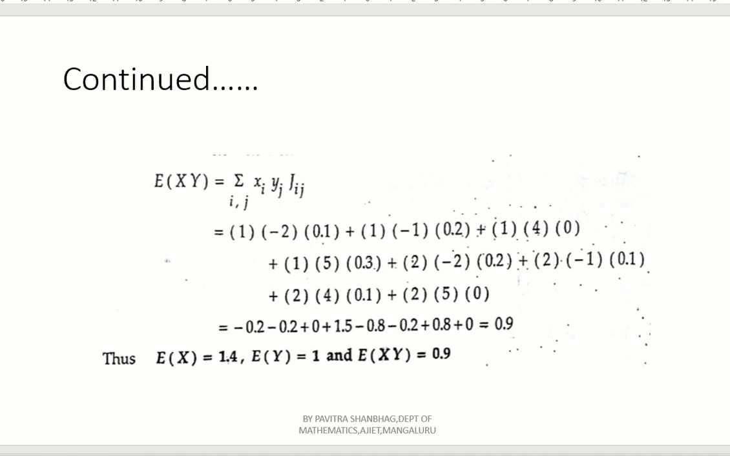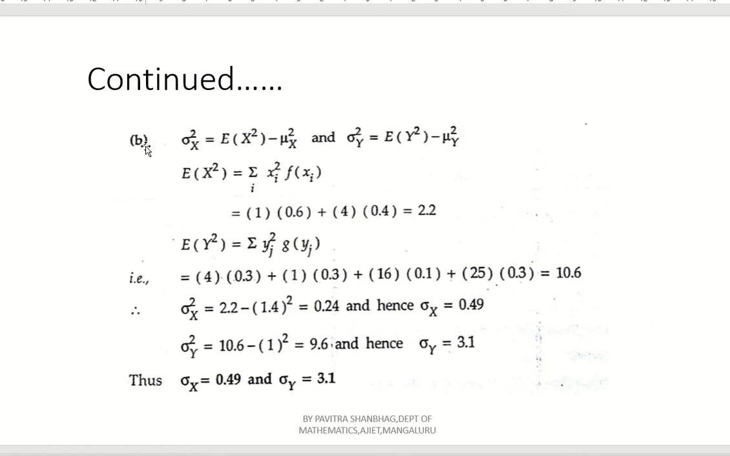Now let us move to the next sub question. Okay, sigma x square. How to find sigma x square? Sigma x square is nothing but E of x square minus mu x square. And what is sigma y square? E of y square minus mu y square. Now, E of x square is nothing but summation x square into f of xi, right? That is 1 square into f of x1, that is 0.6.